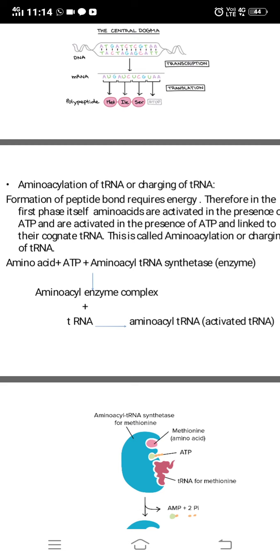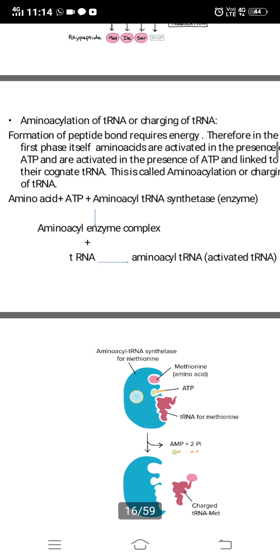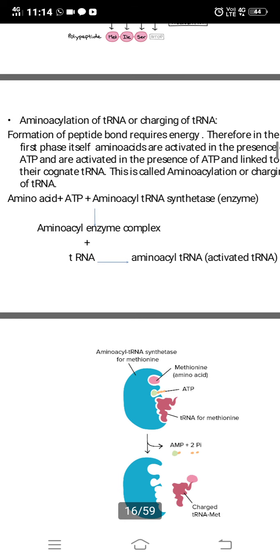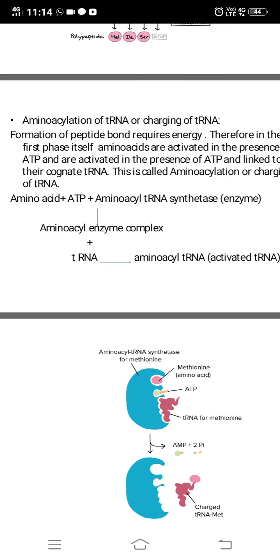So what is done in that? You can see here, this is an enzyme. First an enzyme complex is formed. How is that complex formed? This is the enzyme, this is methionine, that is the amino acid. Methionine codes for AUG, that is the start codon. That's why we are talking about methionine here. So this is the enzyme, this is the amino acid, and this is the ATP. Together, enzyme, amino acid and ATP form an aminoacyl enzyme complex. So this is the first complex that is formed.